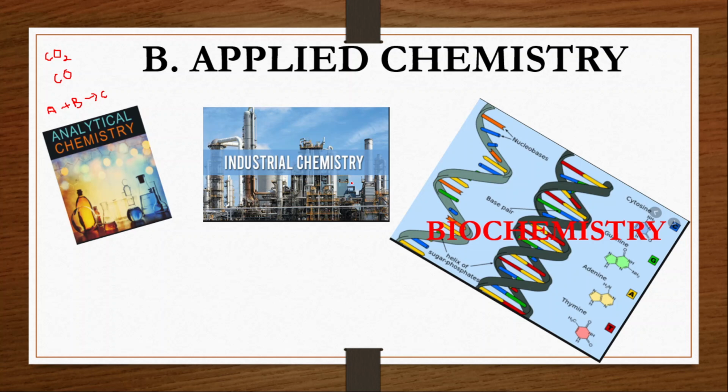Based upon that particular chemical, our mood is going to change. Clear? Likewise, different reactions are taking place in our body. The study of chemical reactions in a living organism is called biochemistry.